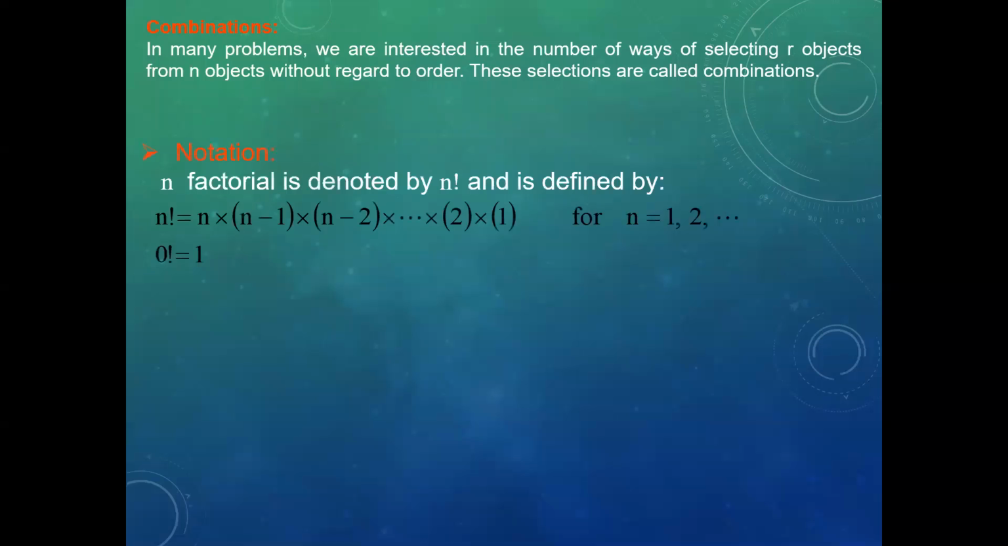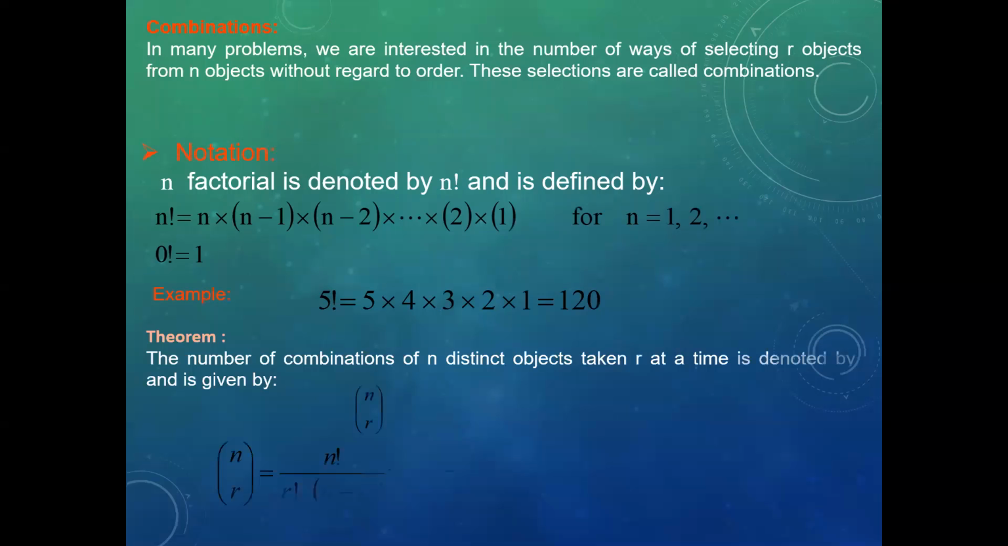Notation: n factorial is defined by n factorial is equal to n into (n minus 1) into so on, down to 2 into 1. 0 factorial is equal to 1. Example: 5 factorial is equal to 5 into 4 into 3 into 2 into 1, which is equal to 120. Theorem: the number of combinations of n distinct objects taken r at a time is denoted by nCr and is given by nCr is equal to n factorial divided by r factorial into (n minus r) factorial.